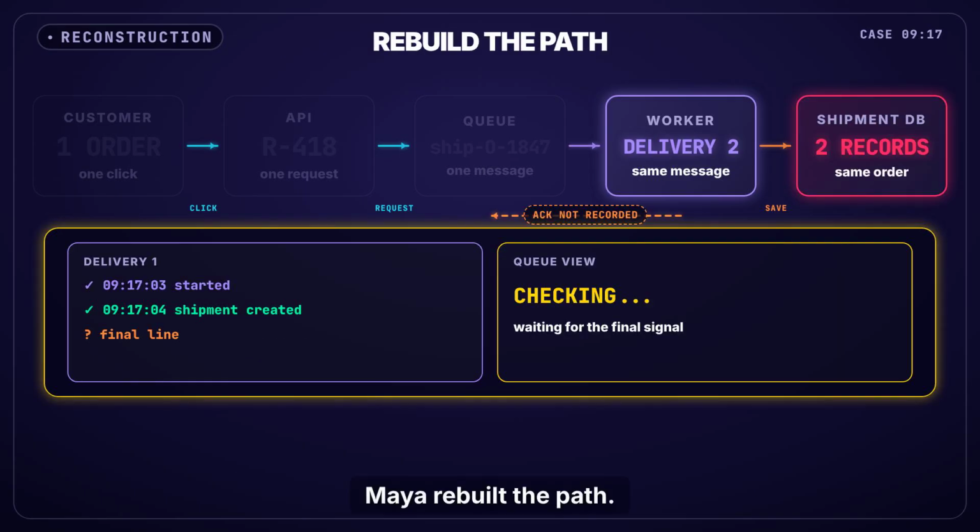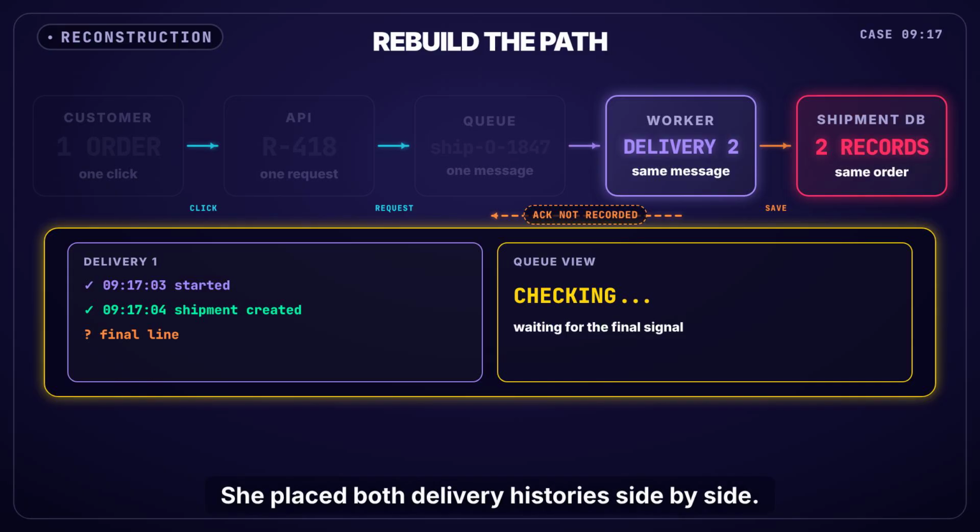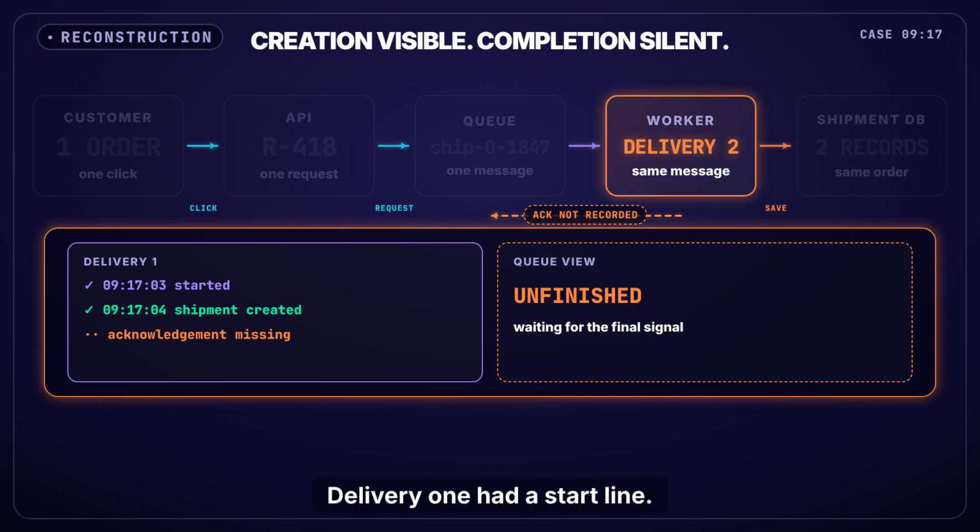Maya rebuilt the path. A message arrived. A worker performed the job. The shipment record survived. Then the message arrived again. She placed both delivery histories side by side. Delivery 1 had a start line. It had a shipment created line. Its usual final line was missing. Creation was visible. Completion was silent.